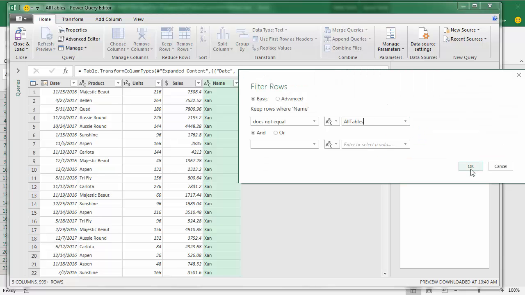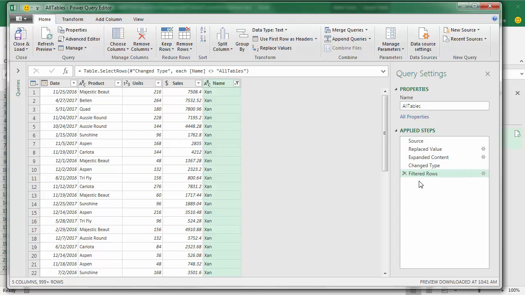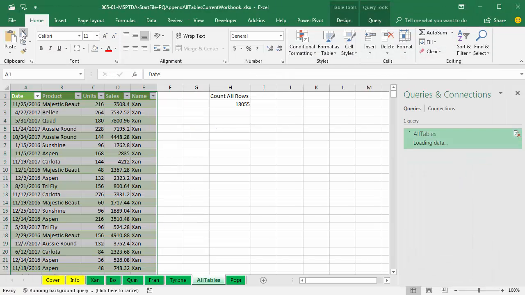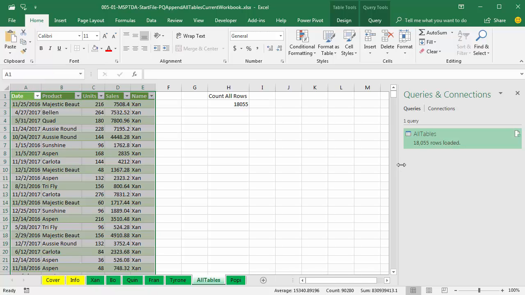Control-V. Now I click OK. There's that step that will get rid of our query table as part of the export. I'm going to click Close and Load to load back to the table. And sure enough, there we are. Exactly the number of rows we should have.